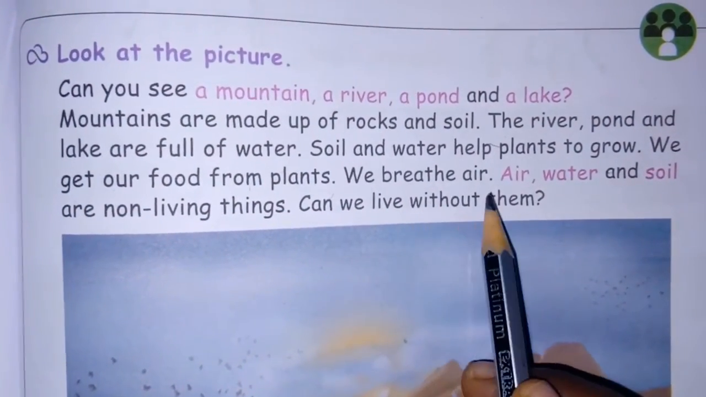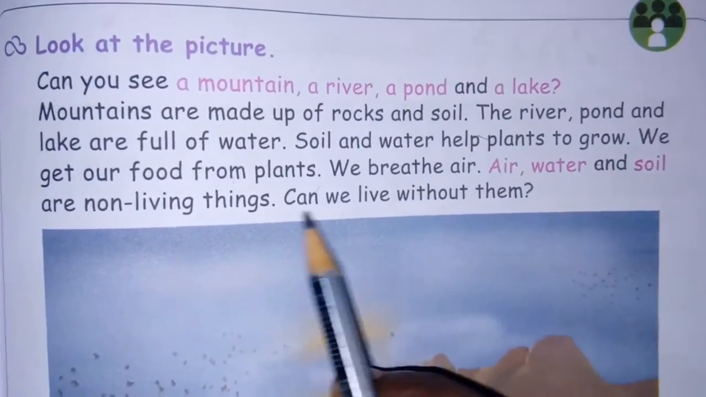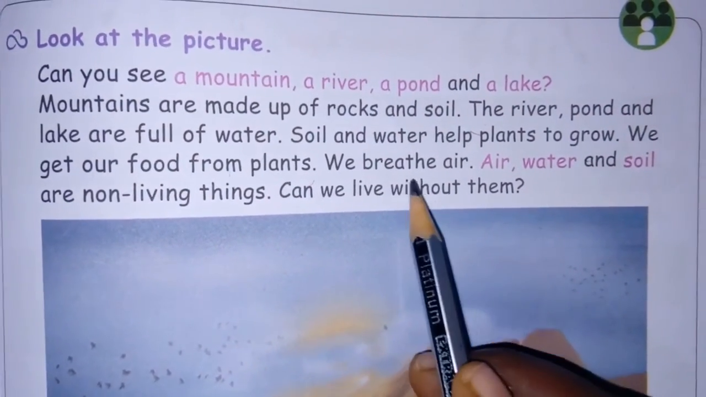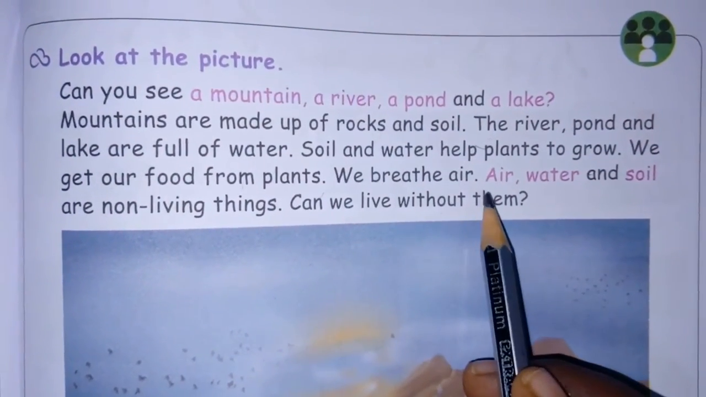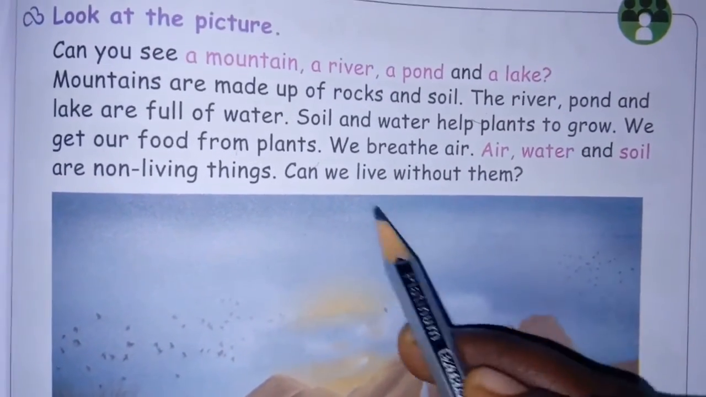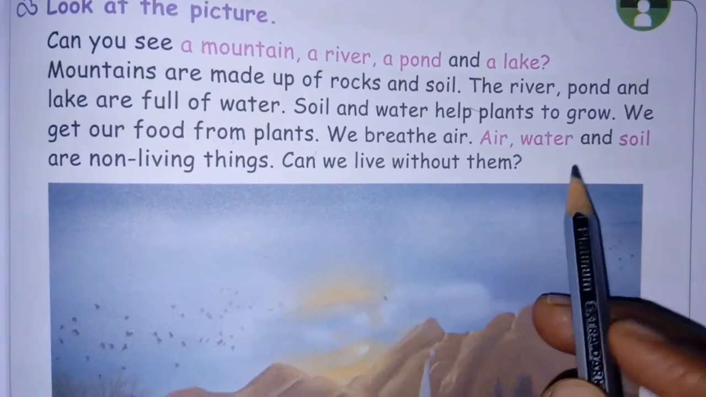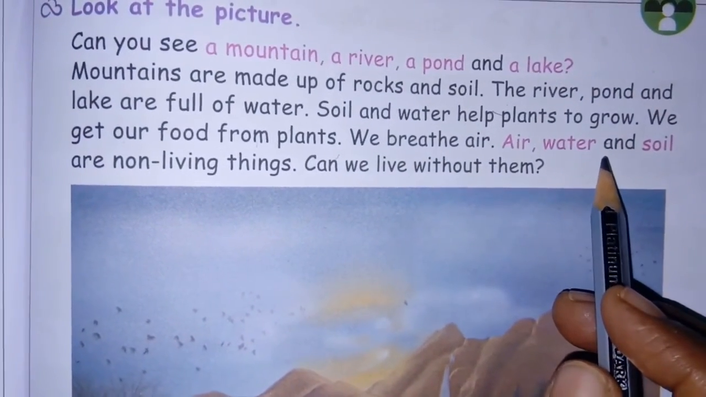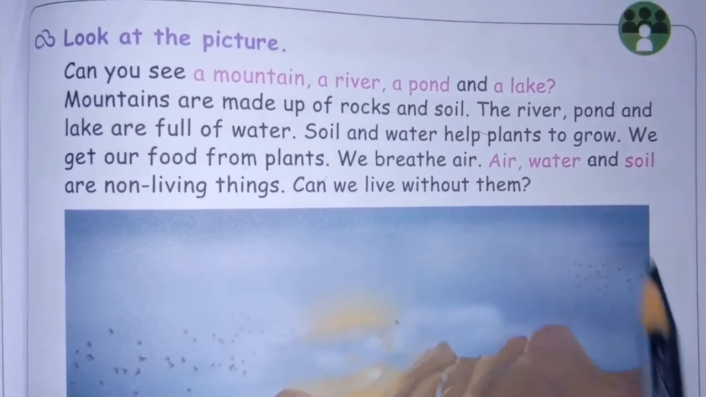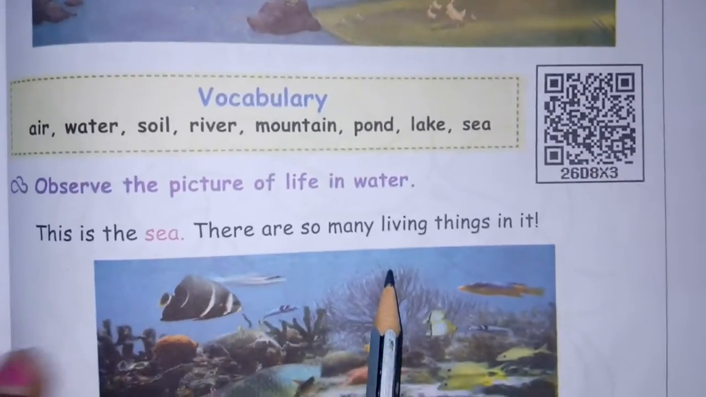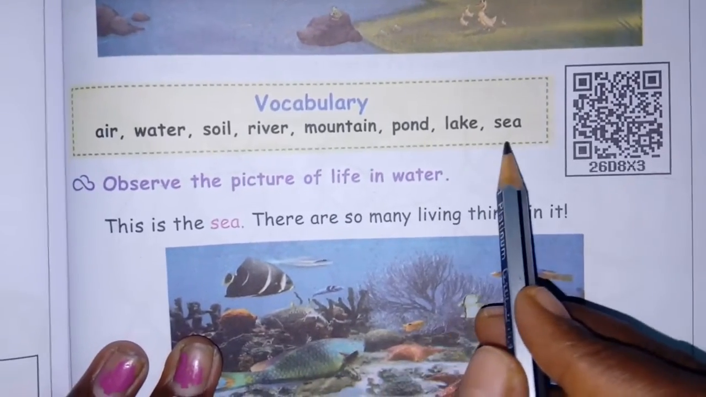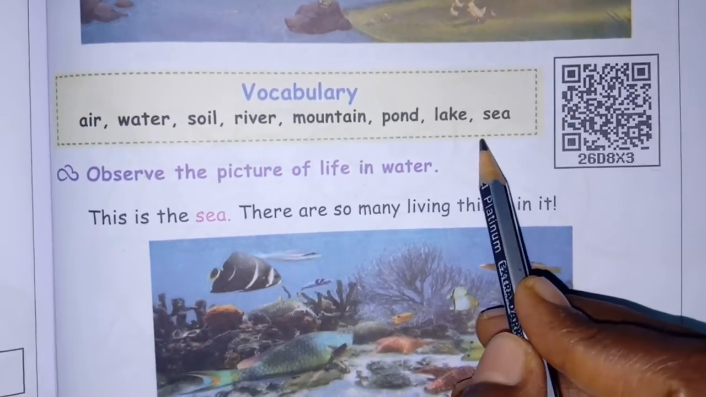So we breathe air. Air, water and soil are non-living things. So can we live without them? See children, we are breathing. For that, what will be useful? Air is useful. But air, water, soil, all of these are examples of non-living things. They ask one question to you. Without air, water, soil, can you live? No, it is not possible. Next, they have given vocabulary: air, water, soil, river, mountain, pond, lake, sea. All of these are examples of non-living things.